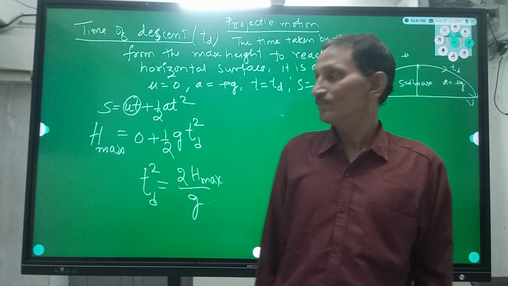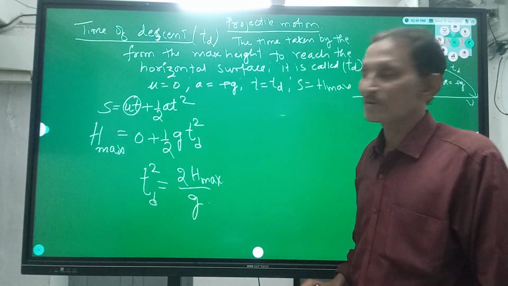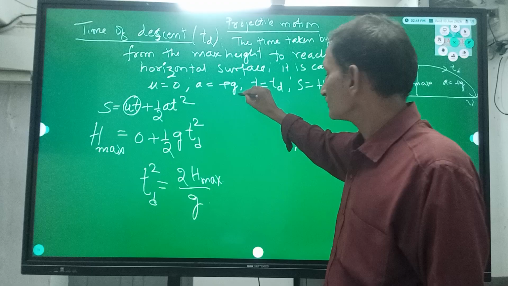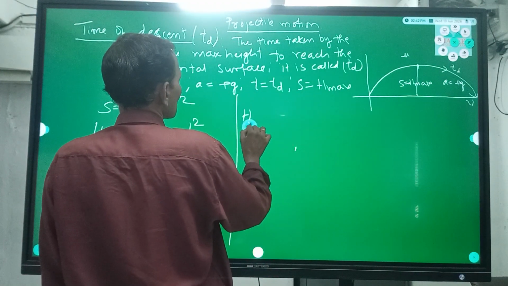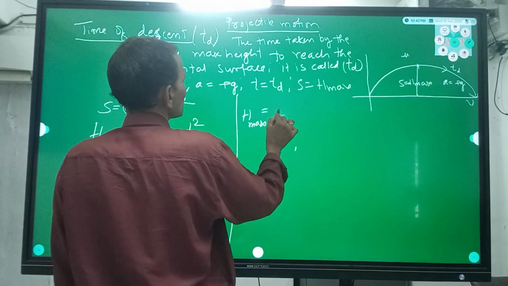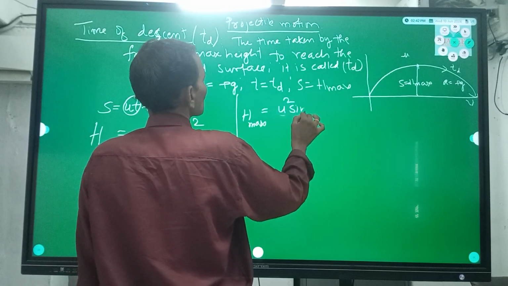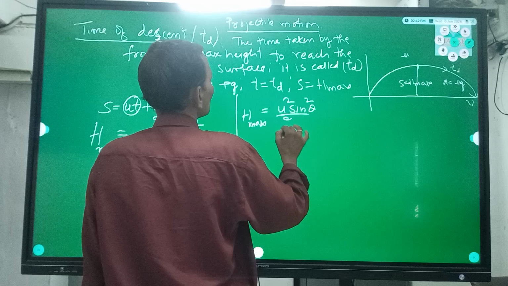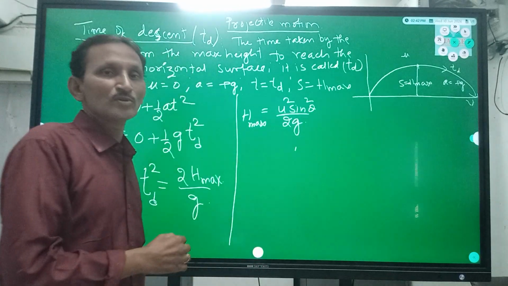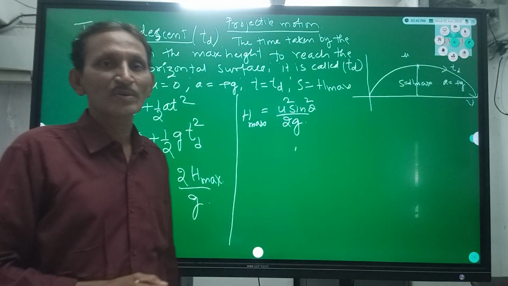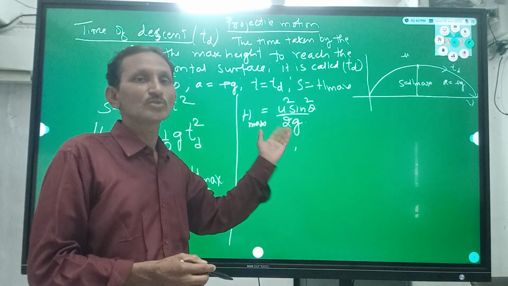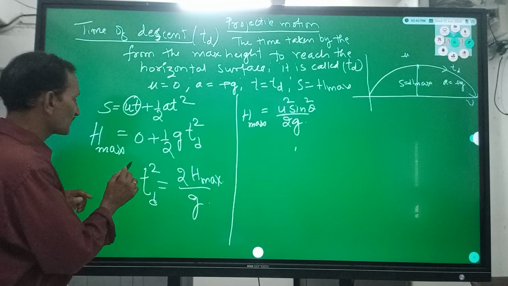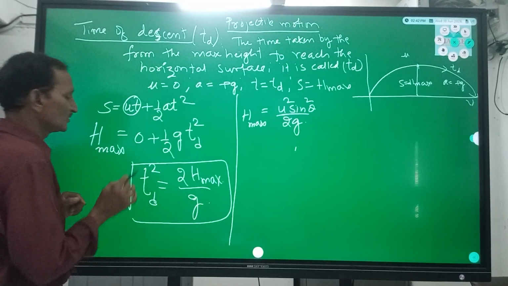Now, what is the formula for h maximum? We have already discussed it in earlier classes: h maximum is equal to u square sin square theta by 2g. Substitute it here.